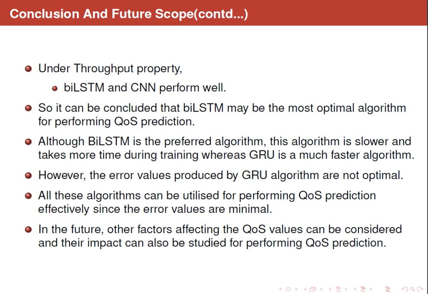So it may be concluded that bi-LSTM is the most optimal algorithm for performing QoS prediction. Although bi-LSTM is the preferred algorithm, it is slower during training, whereas GRU is a much faster algorithm. But the error values produced by GRU are not very optimal. So all these algorithms can be utilized for performing QoS prediction effectively, since the error values are minimal.